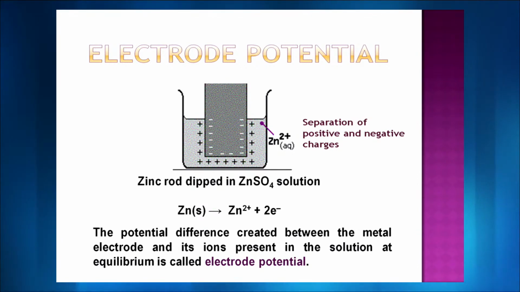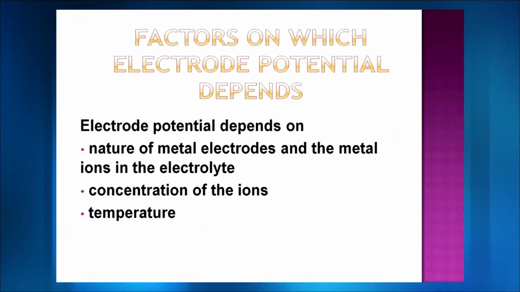So zinc has converted itself to zinc 2 plus ions, and so this separation has created a potential difference, and this potential difference between the metal electrode, which is the zinc, and the ions, that is zinc 2 plus and sulfate 2 negative, is basically called electrode potential.